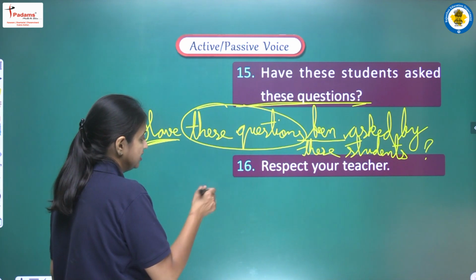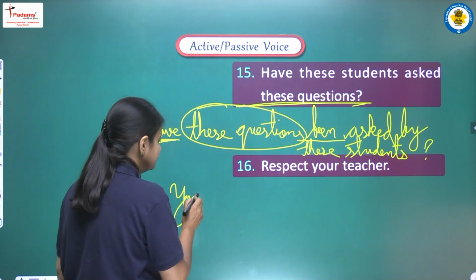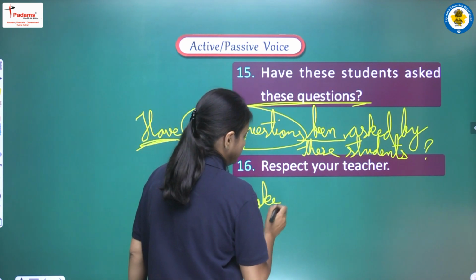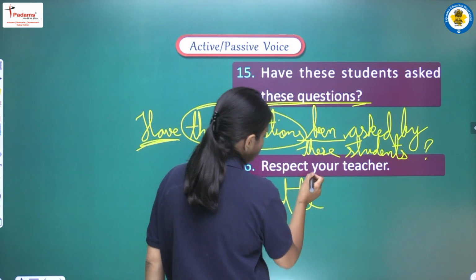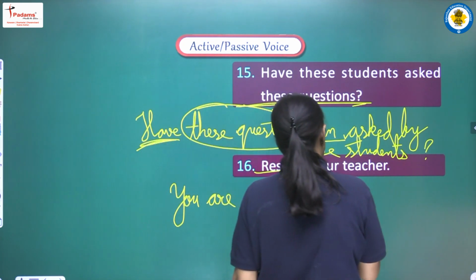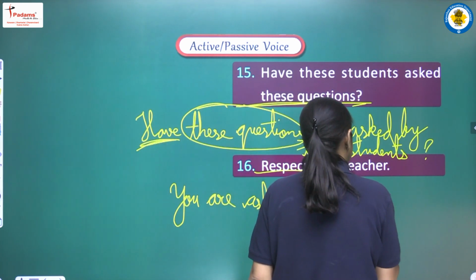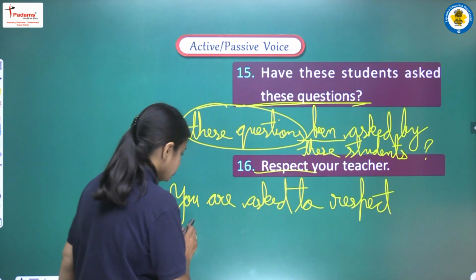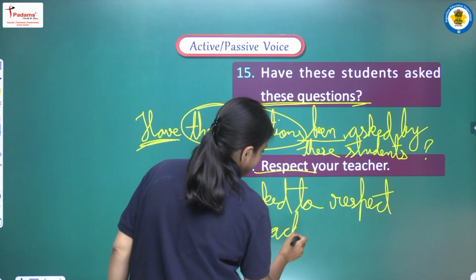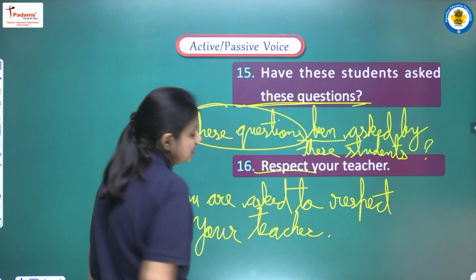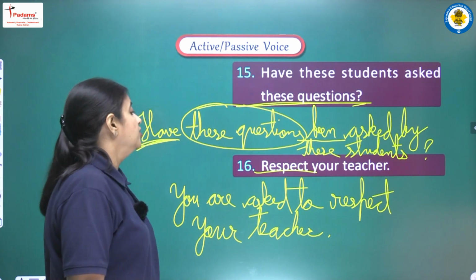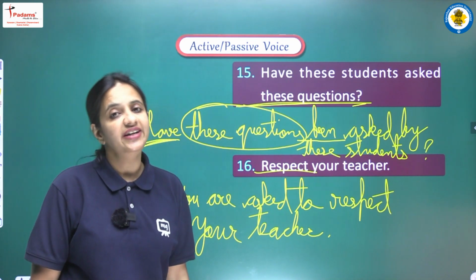ओके, सो हियर आई एम राइटिंग द सेकंड वन, दैट इज यू आर आस्क्ड to. After to, just learn this thing, we have to continue with the first form. So we are writing respect your teacher, and one full stop at the end of the sentence. So the complete answer here will be you are asked to respect your teacher.